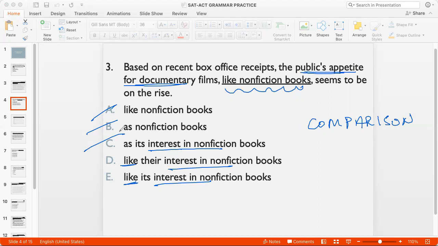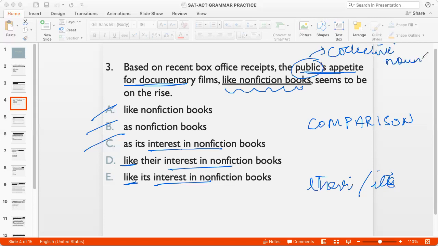I cannot say as. And now between D and E, I have to choose between the pronoun there and its. And public here is acting as a collective now. I'm talking about people in the collective. And collective nouns take the singular pronoun, and the singular pronoun is its. So my right answer becomes, based on recent box office receipts, the public's appetite for documentary films, like its interest, like the public's interest, public being a collective noun will take the singular pronoun its, like its interest in non-fiction books seems to be on the rise. So my answer is option E.